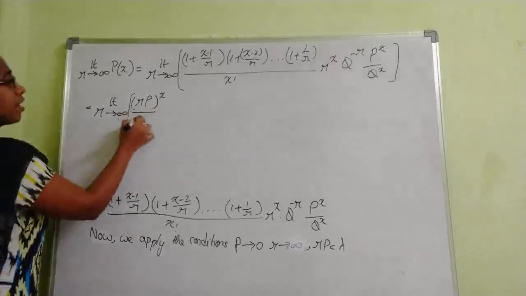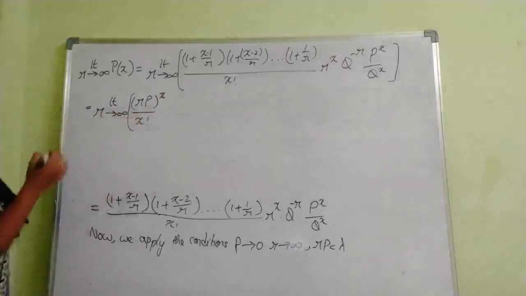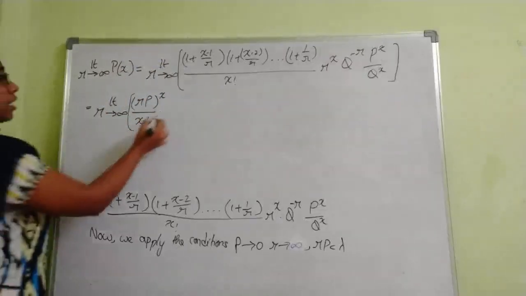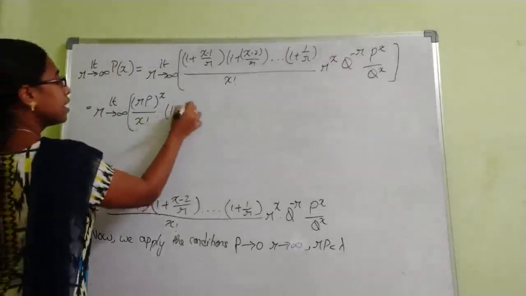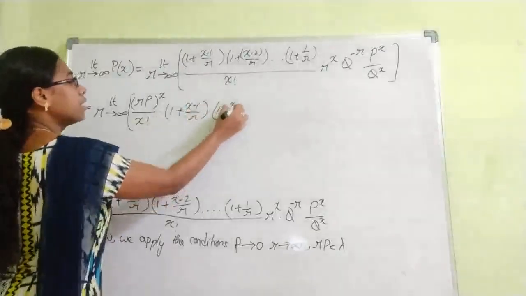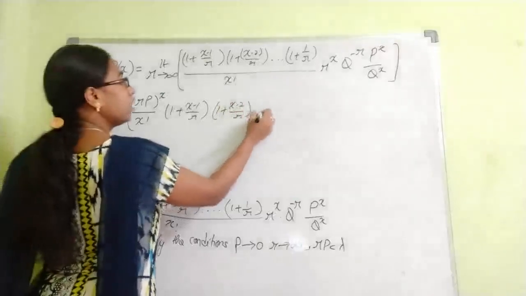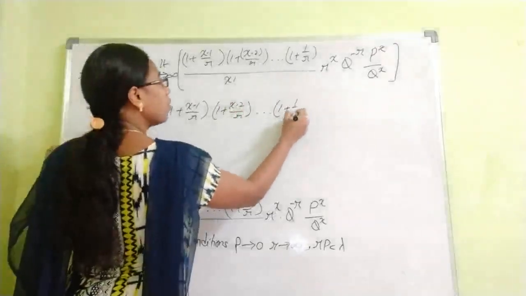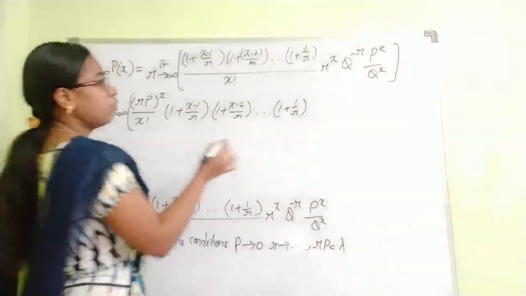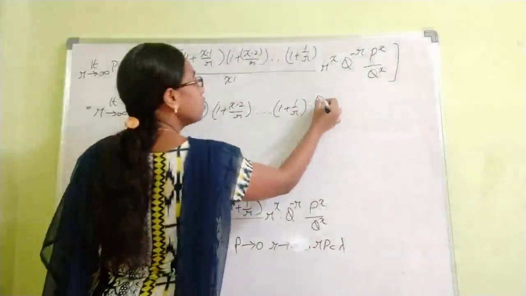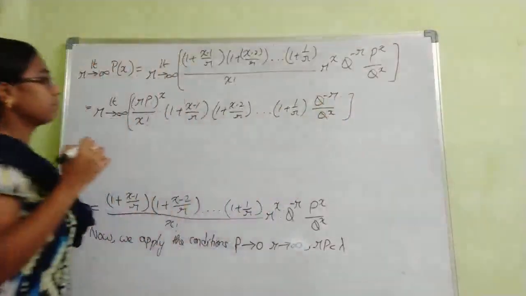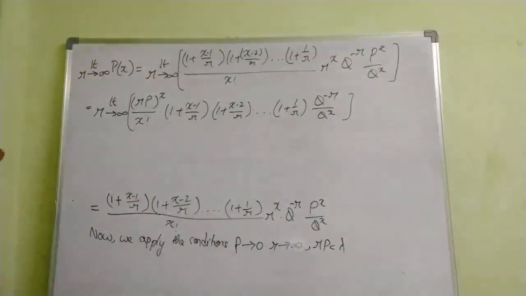Divided by x factorial. So this denominator I am writing here into these terms as it is, that is 1 plus x minus 1 by r into 1 plus x minus 2 by r into so on 1 plus 1 by r, into, already r power x I have written out. So here what are the left out terms? Q power minus r by q power x. So these are the remaining terms.